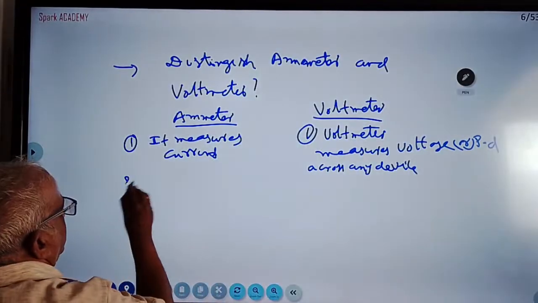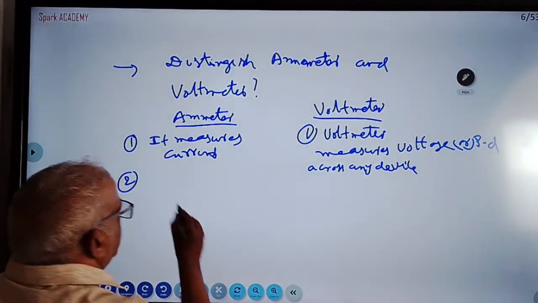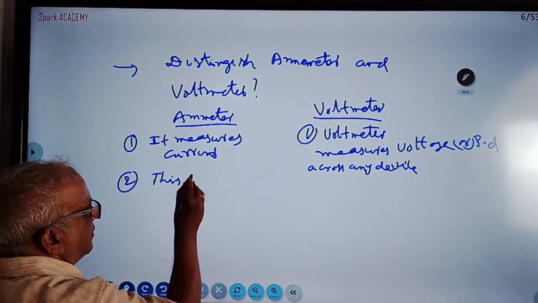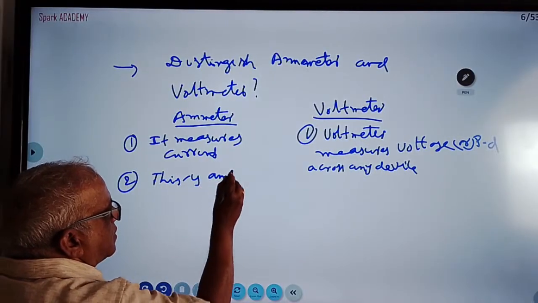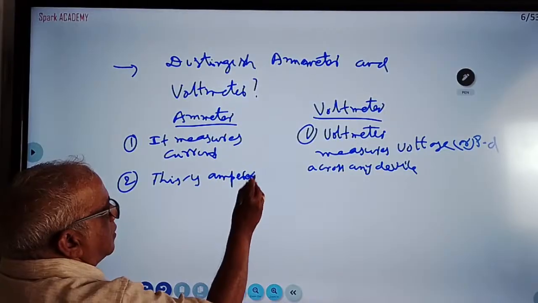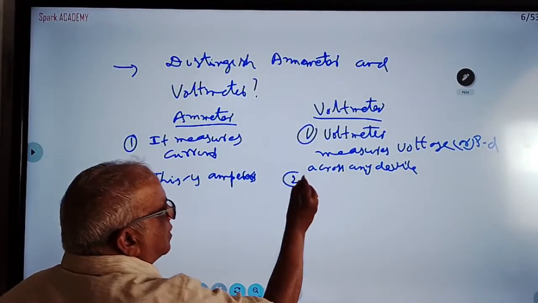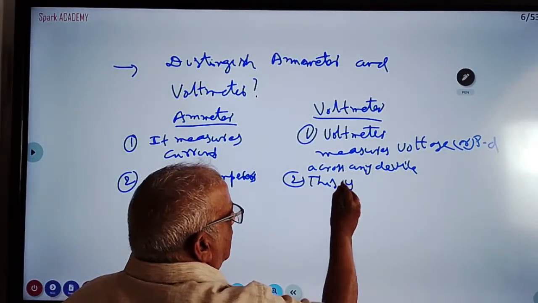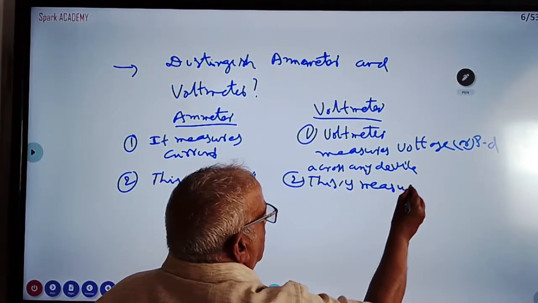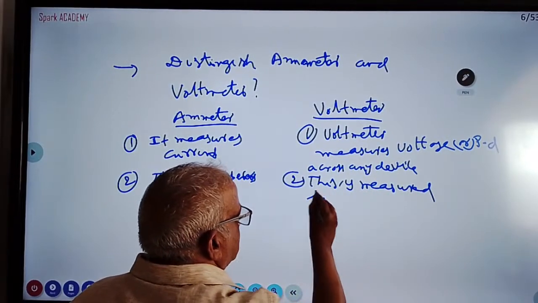Current is measured in amperes. Potential difference is measured in volts.